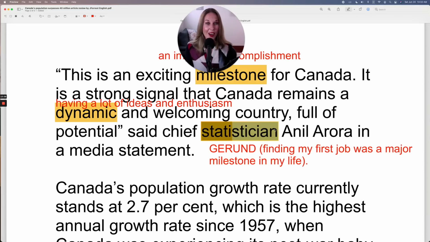Okay, you can practice that. Chief statistician. So a statistician is someone who analyzes statistics. And by saying chief, it means they are the main statistician, the most important, the highest rank, the highest ranking statistician. So I'll put that highest rank.